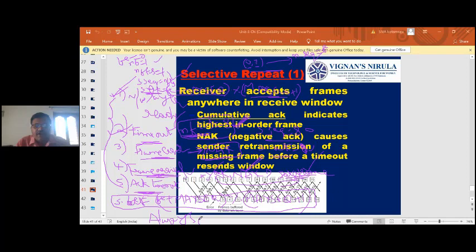Ordering is always followed in selective repeat. What does that mean? That means suppose ordering is followed. So what does that mean?